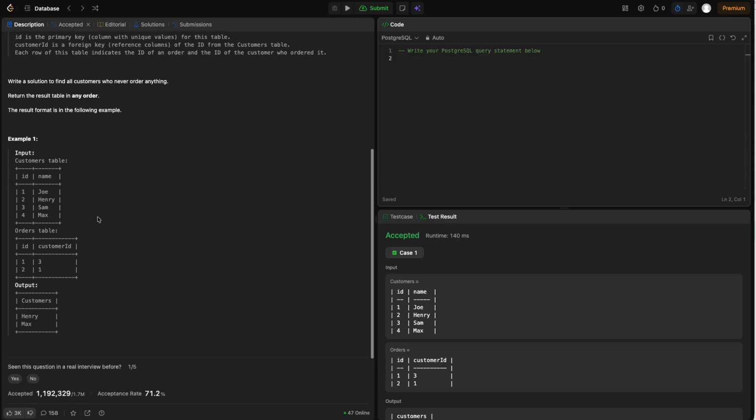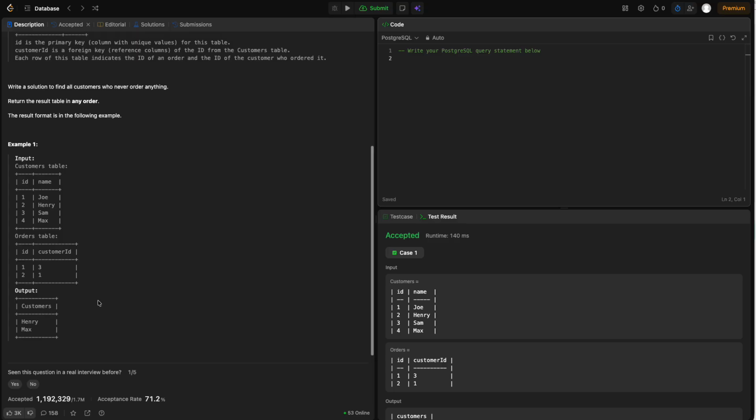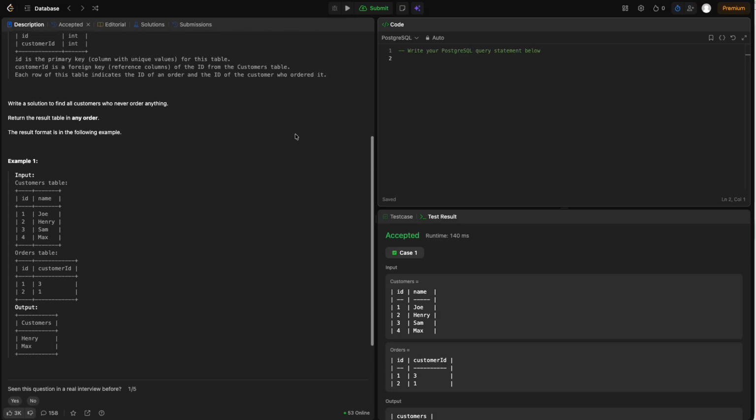Let's look at the example. We have customers 1, 2, 3, 4, Joe, Henry, Sam, Max. In the orders table, we have 2 orders and the customer IDs are 3 and 1. That means Sam and Joe have orders. So our question is who never order anything. So that means we need 2 and 4, Henry and Max. That's what is in the output, and the column is renamed in the output as customers. So let's jump in.